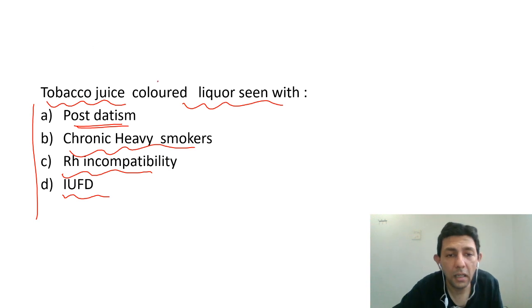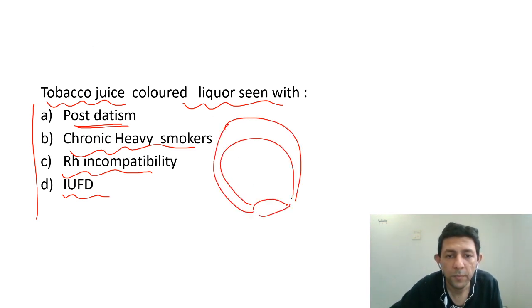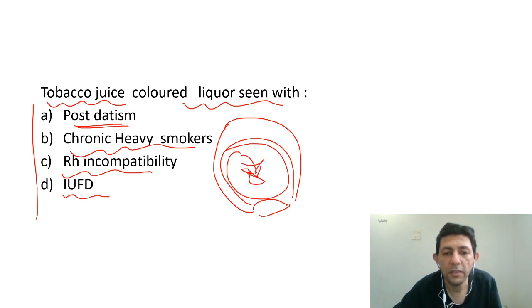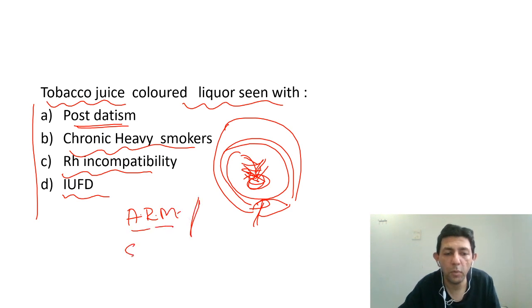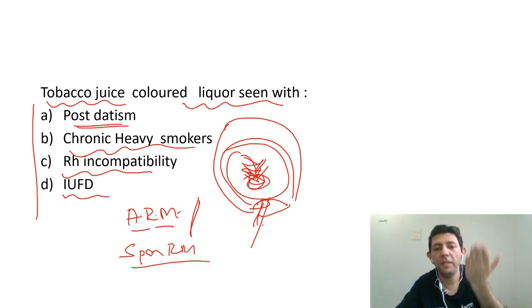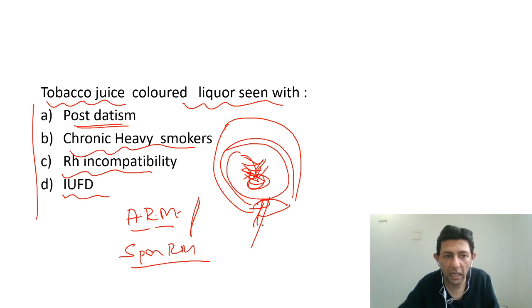So the liquor around the baby, the liquor around the baby is there. All of us know that there is a liquor around the baby, and that liquor gives us some clinical importance. Whenever I rupture the membranes, when I do ARM, artificial rupture of membranes, or spontaneously the membranes can rupture, it's called spontaneous rupture of membranes. We see the liquor color. When we do PV examination, we can see the liquor color, how it is.